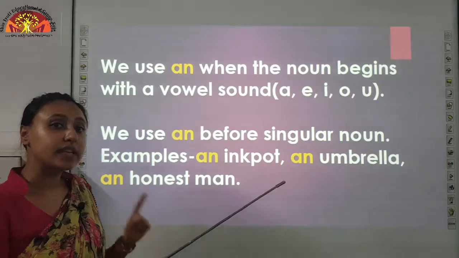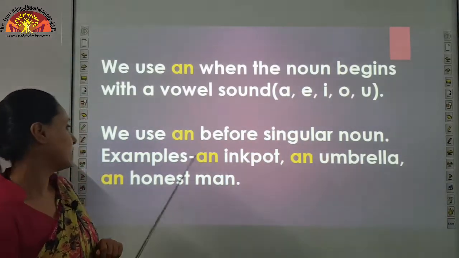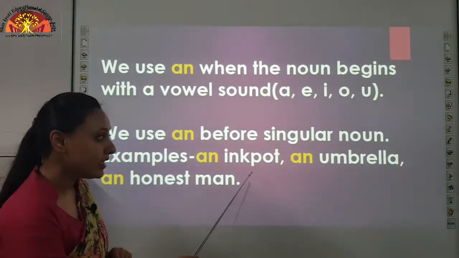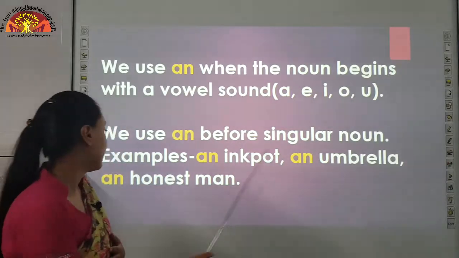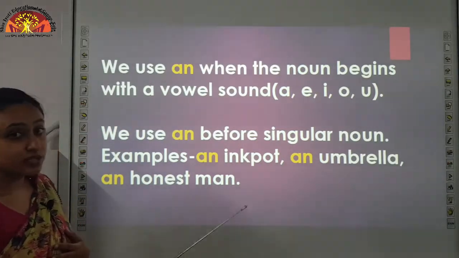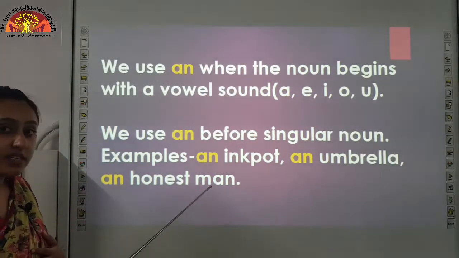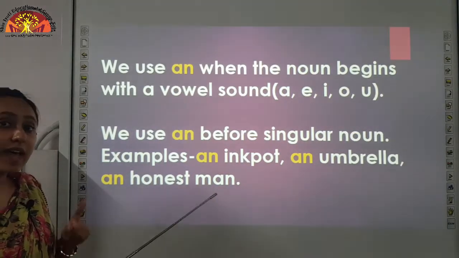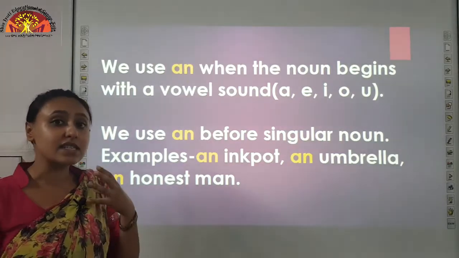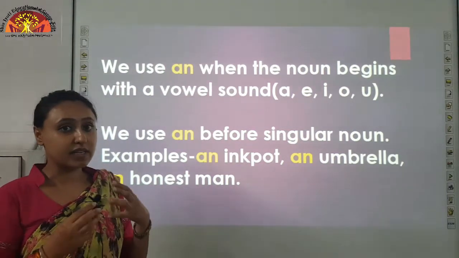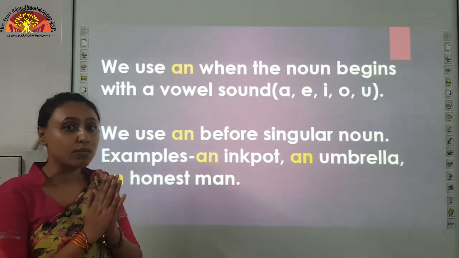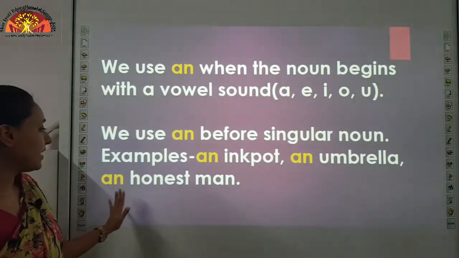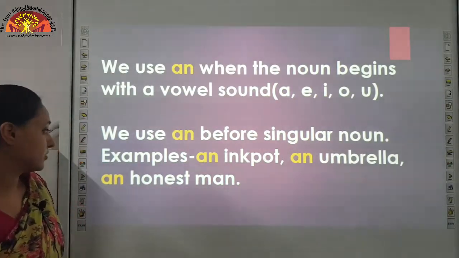We also use an before a singular noun. Example: an ink pot, an umbrella, an honest man. Children, here also is an exception case. H is a consonant, but still we are using an because it gives the sound of a vowel. So, we use an with honest man.